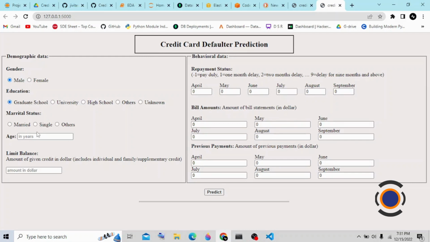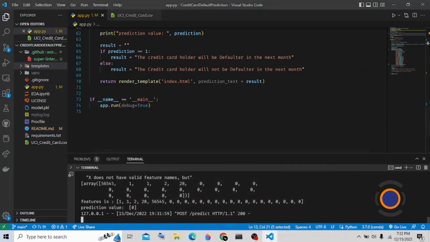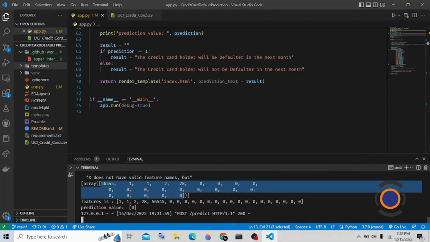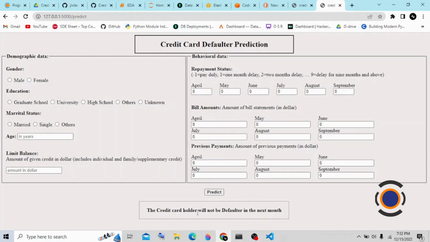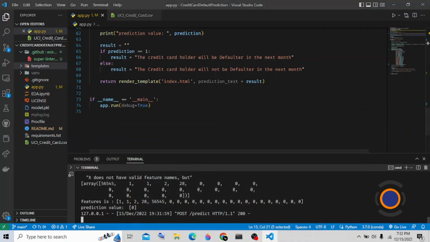I'm just filling in random information. The amount is 6565. So you get the information: the credit card holder will not default in the next month. All the data you will also get in your Visual Studio Code, like these are all the fields, stored in the form of an array, and these are the features, stored as a list. For the prediction value, you can see the person will not default in the next month, so it gives you the result as 0.